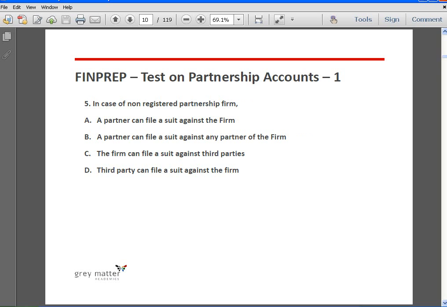In case of a non-registered partnership firm, a partner can file a suit against the firm. No. A partner can file a suit against any partner of the firm. No. The firm can file a suit against third parties. No. A third party can file a suit against the firm. Yes. So that is the benefit of registering a firm, where all the options will hold good.